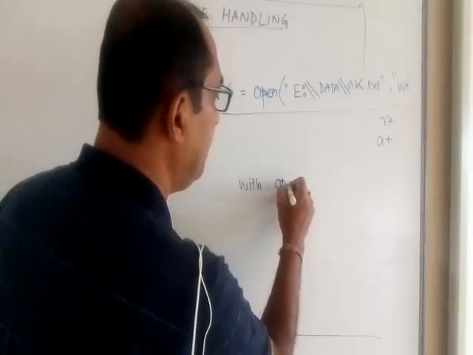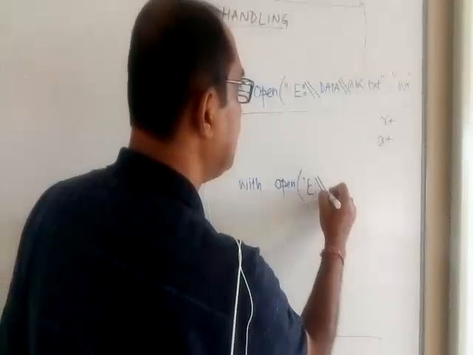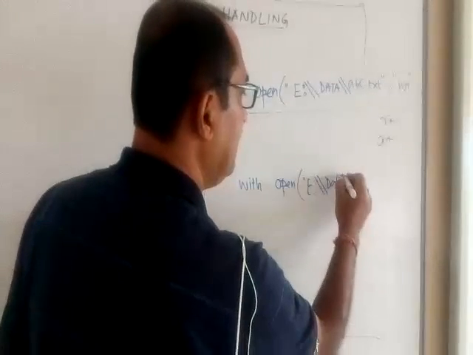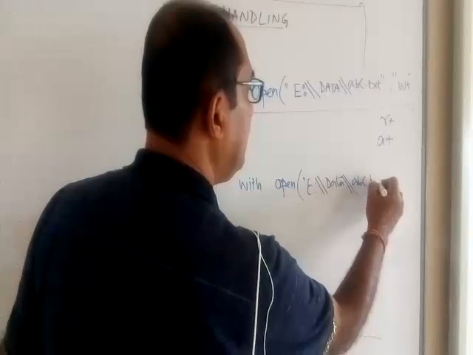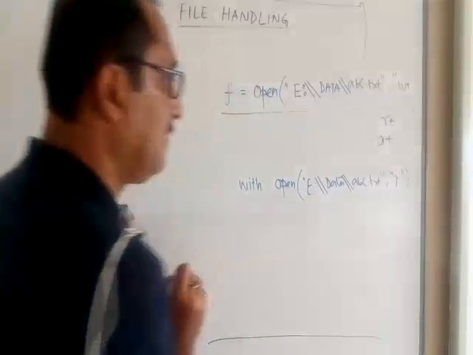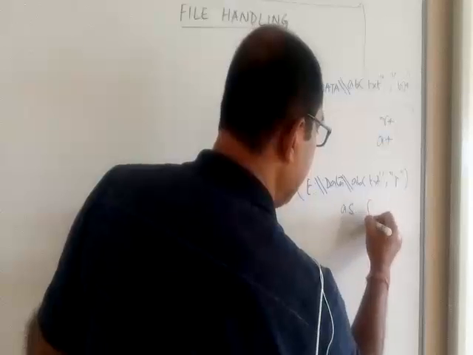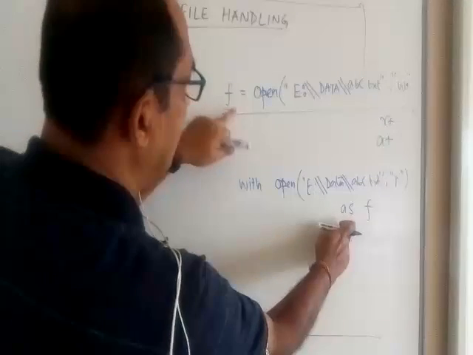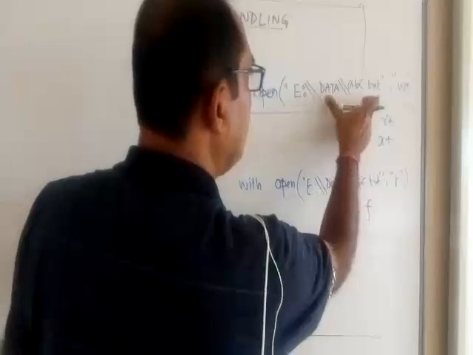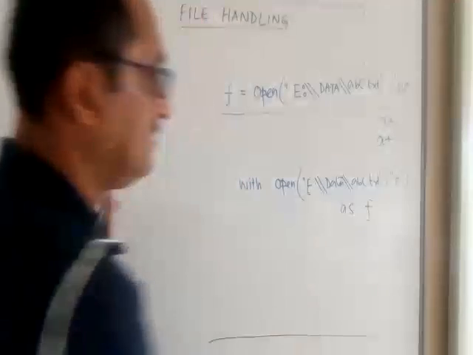There is another way you can open a file, which is done with the with statement. I do not know whether you remember this. With open, you can write the same thing once again: E double slash data, where data is my folder under E drive, then abc.txt, and I wanted to read from it, so I wrote R. You'll write the whole thing. There is no space here, so I'm writing it here as F. So it is basically the same thing.